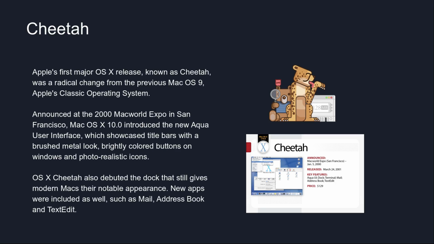The Cheetah. Apple's first major system, known as Cheetah, was radically changed from the previous Mac OS 9, Apple's classic operating system. Announced at the 2000 Macworld Expo in San Francisco, Mac OS 10.0 introduced the new Aqua user interface, which showcased title bars with a brushed metal look, brightly colored buttons on windows, and photorealistic icons. OS X Cheetah also debuted the dock, which still gives modern Macs their notable appearance. New apps were included as well, such as Mail, Address Book, and TextEdit.